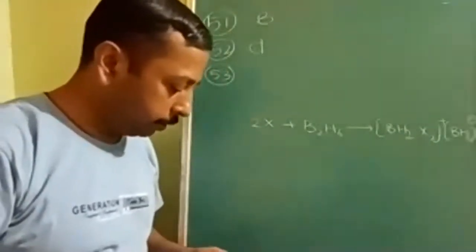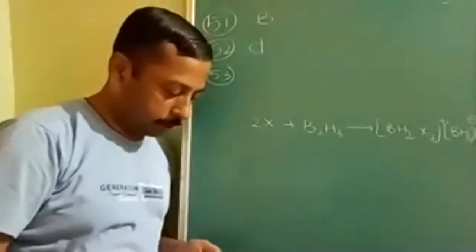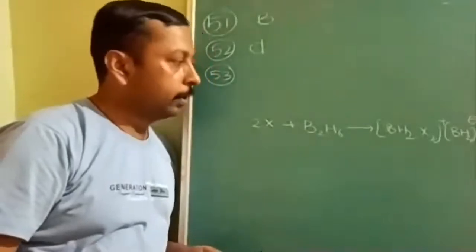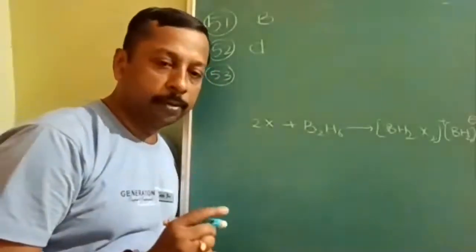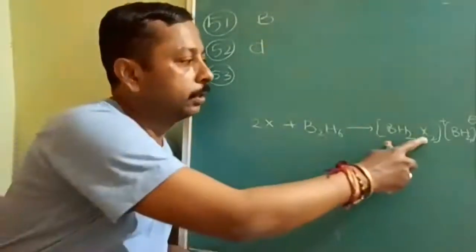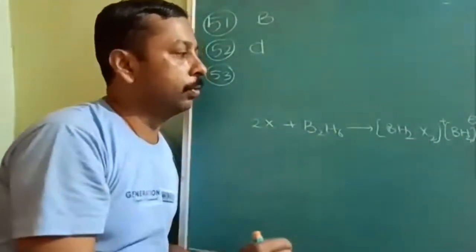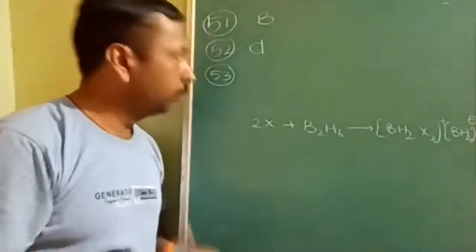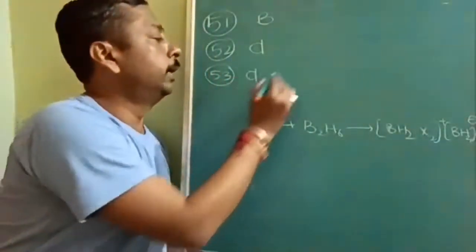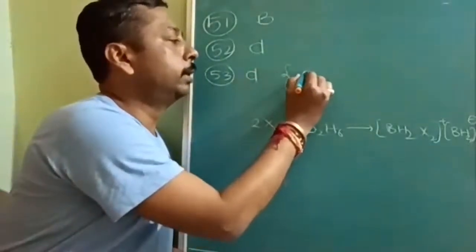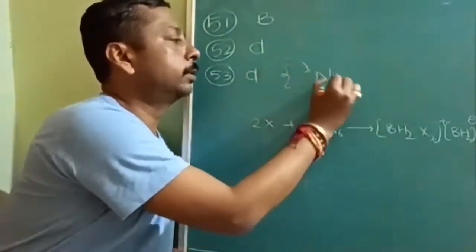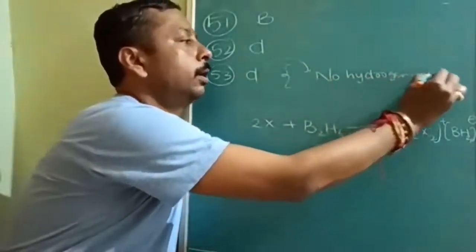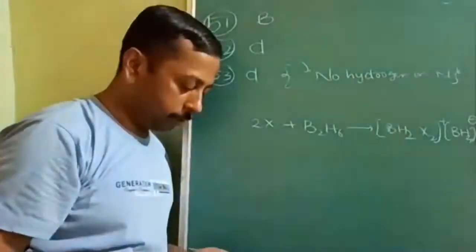So NH3, CH3NH2, CH3NH, which is not suited. Actually, at least one hydrogen must be present here. This X must have at least one hydrogen, and the fourth answer does not have hydrogen. The reason you will write is no hydrogen on nitrogen.